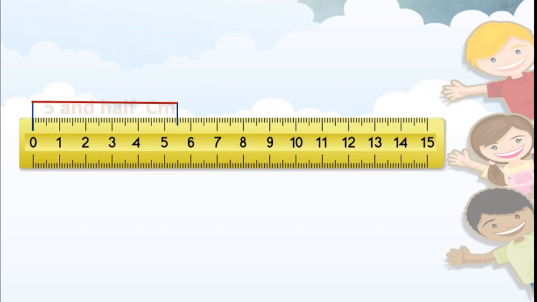Now see, students, here this is 5.5 centimeter because it is in between 5 and 6. This is half. 5, 5.5, then this is 6. So we call this one as 5.5 centimeter. Got this, students? I hope you understand about how to read the scale or how to measure the length of a given line.